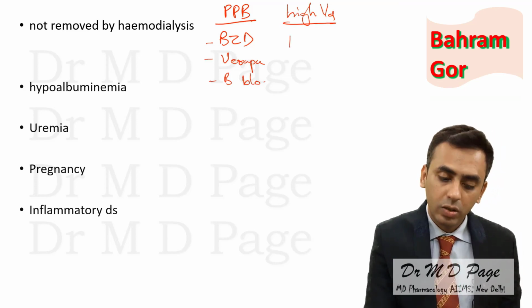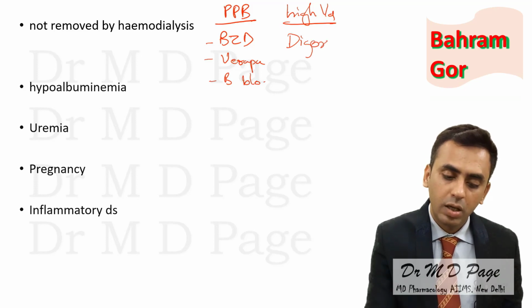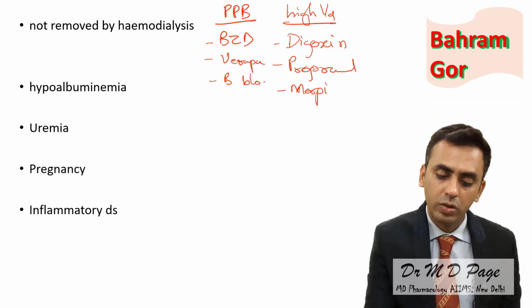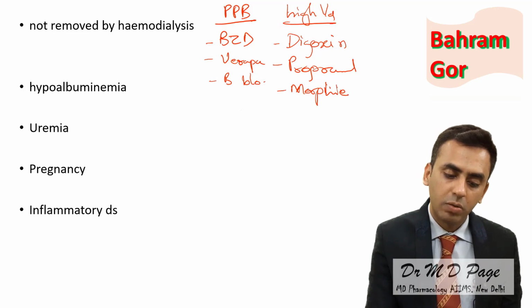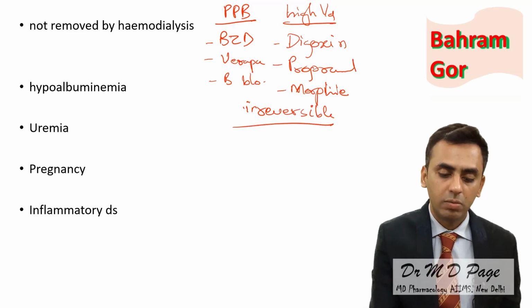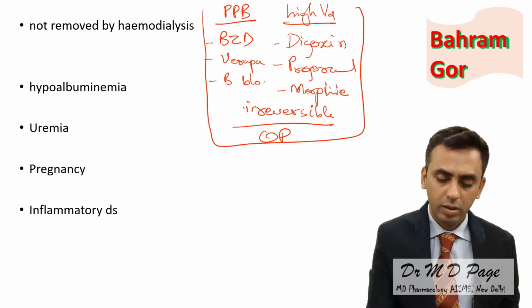Examples were digoxin, which has 6 liters per kg, and propranolol and morphine, or you can say opioids. Apart from that, drugs which bind to an enzyme irreversibly also cannot be removed by dialysis. Example of an irreversible inhibitor: OP poison. So these are the drugs which cannot be removed by dialysis.